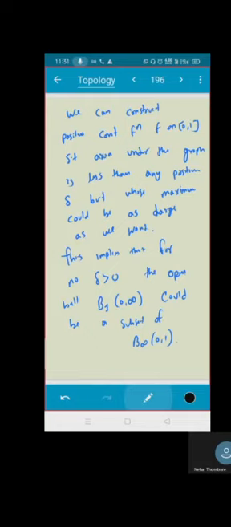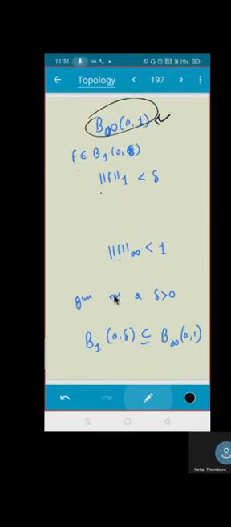Can you see some graph? So there is no delta such that B1(0, delta) is completely contained in B infinity (0, 1).